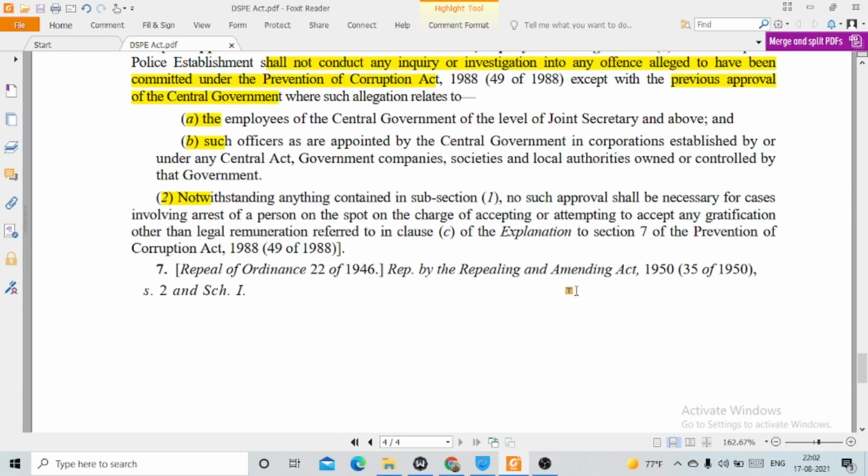And for section 7, let me give you this information that it is already repealed by the Repealing and Amendment Act 1950, Schedule 2 and Schedule 1.